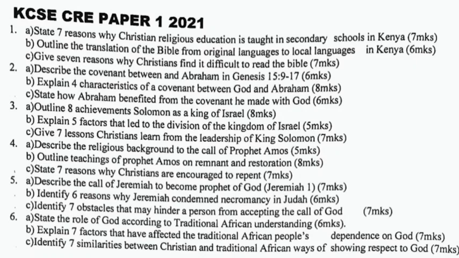5a. Describe the call of Jeremiah to become prophet of God, Jeremiah chapter 1. B. Identify 6 reasons why Jeremiah condemned necromancy in Judah. 5c. Identify 7 obstacles that may hinder a person from accepting the call of God.